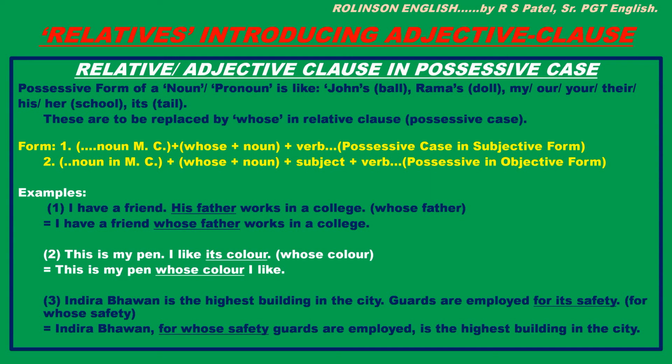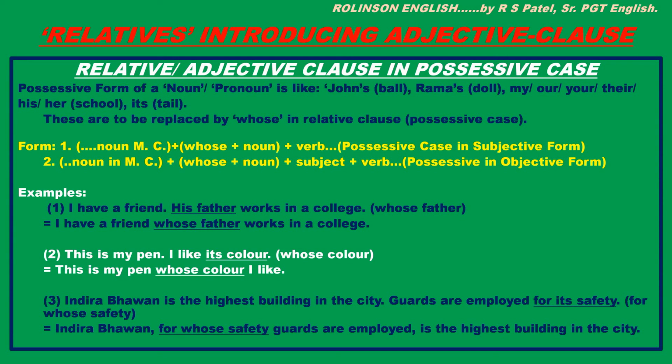Now the third one is also an adjective clause in possessive case in objective form, but with a preposition. See, Indira Bhavan is the highest building in the city. Guards are employed for its safety. For whose safety will replace for its safety, right? So the complex sentence is: Indira Bhavan, for whose safety guards are employed, is the highest building in the city.